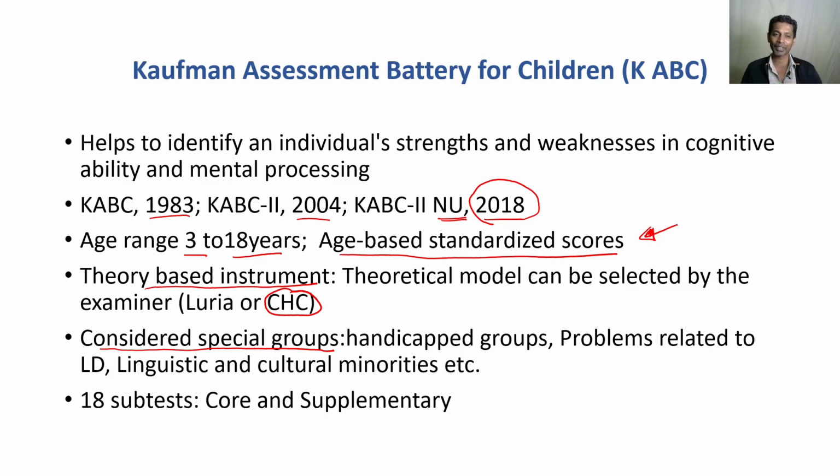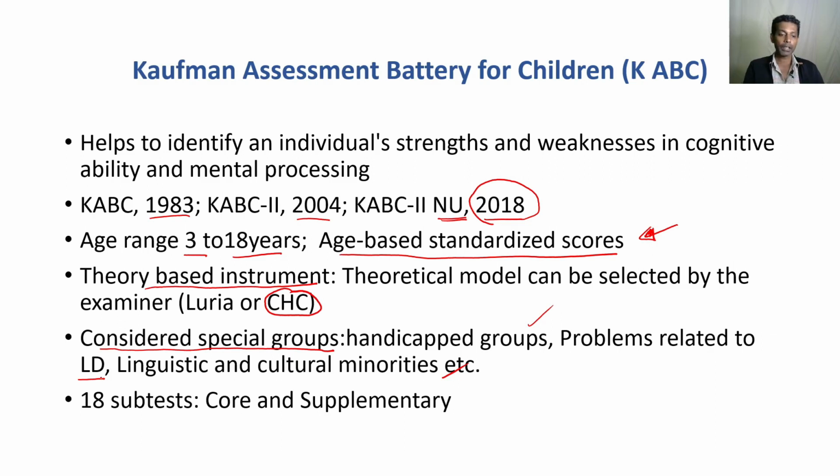These kind of discriminations, or these kind of differences, are not addressed in the Wechsler scale. But when it comes to the Kaufman scale, they have considered these groups, like people with handicaps, some kind of difficulty, motor issues, and problems in measuring intelligence when the child has LD, learning disability, and people from linguistic and cultural minorities, etc. These groups are considered in the assessment. That means provisions are made where the influence of these things can be managed.